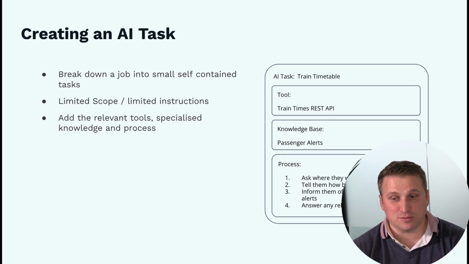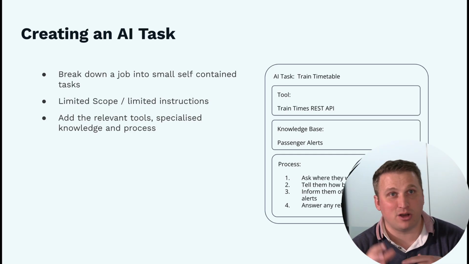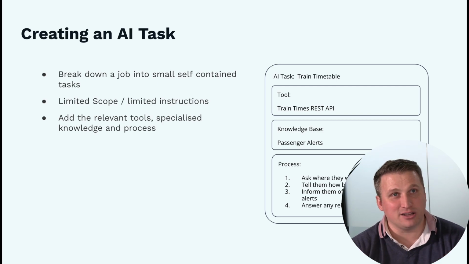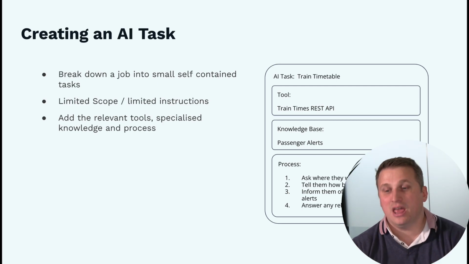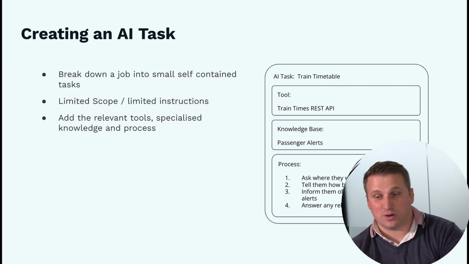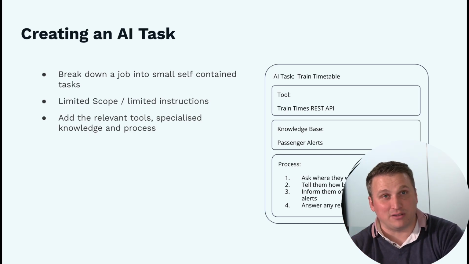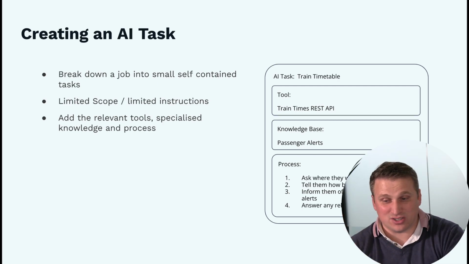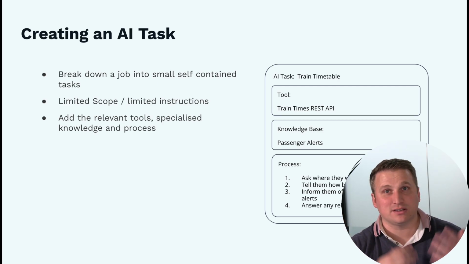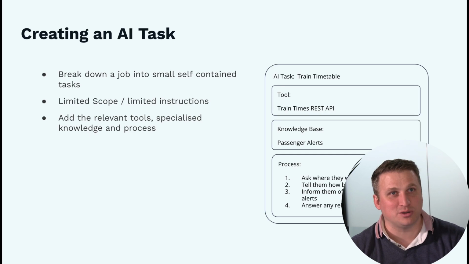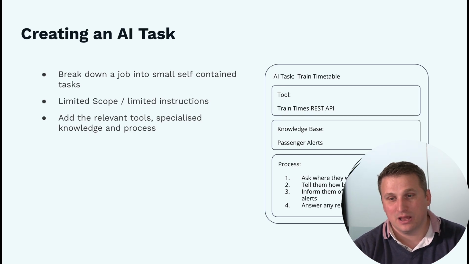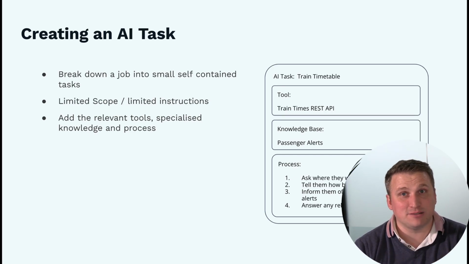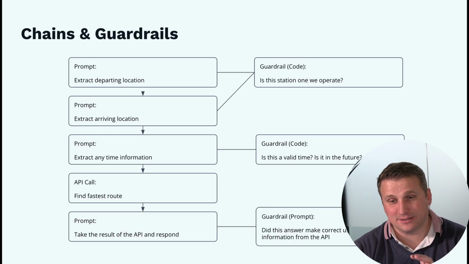We might have a knowledge base of passenger alerts: what's going on in different stations, are there any issues with the service in general, and then a process which would say, ask them where they're traveling to, tell them how best to get there, inform them of any relevant passenger alerts, answer any related questions. So it's just giving the AI a general guide about what to do if the person isn't leading the dance. And in this way, we create a nice, simple, self-contained AI task.